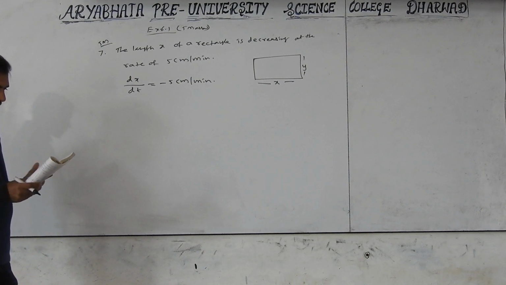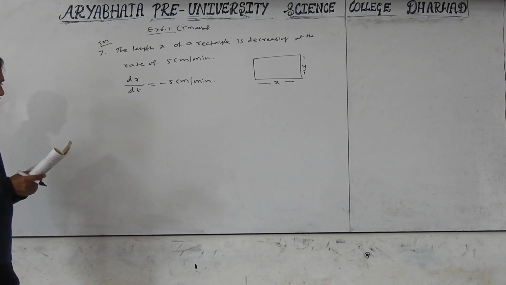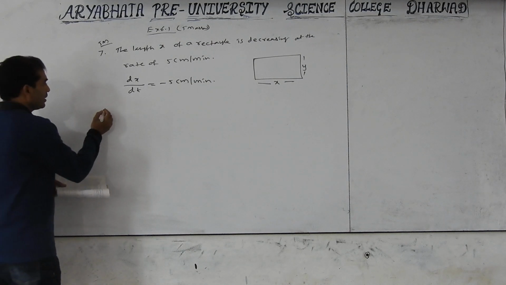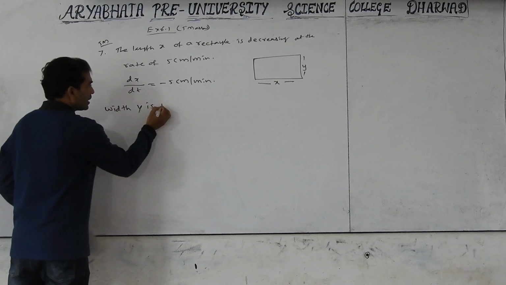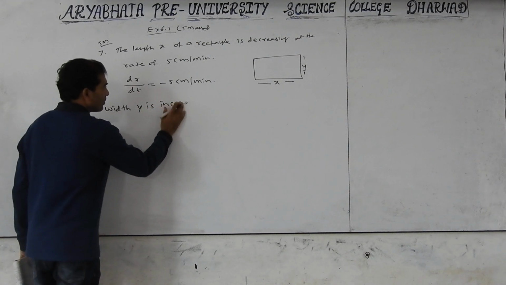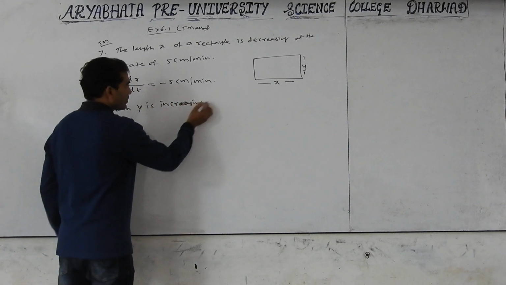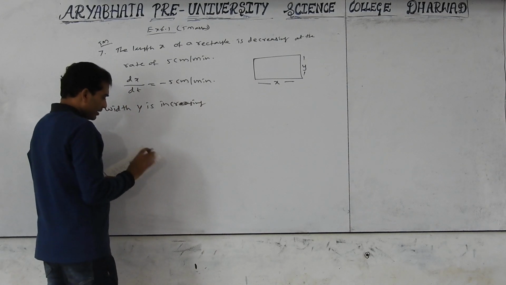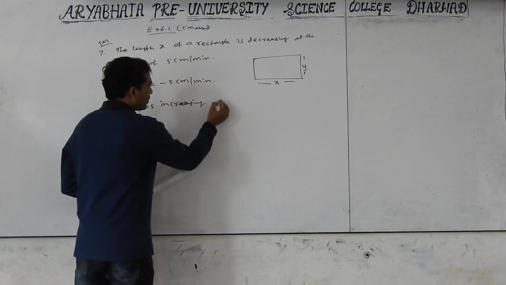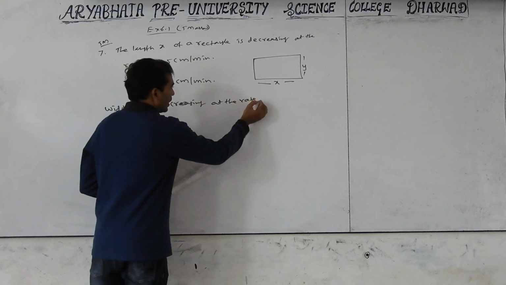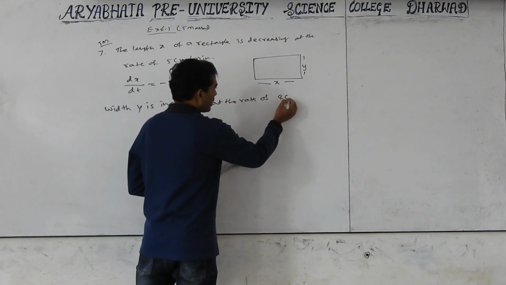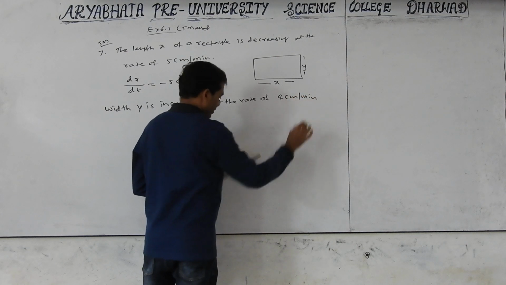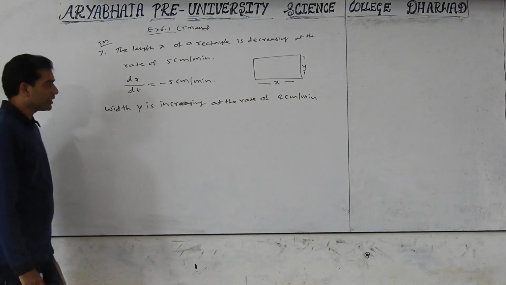Now, further, the width y is increasing at the rate of 4 centimeter per minute.